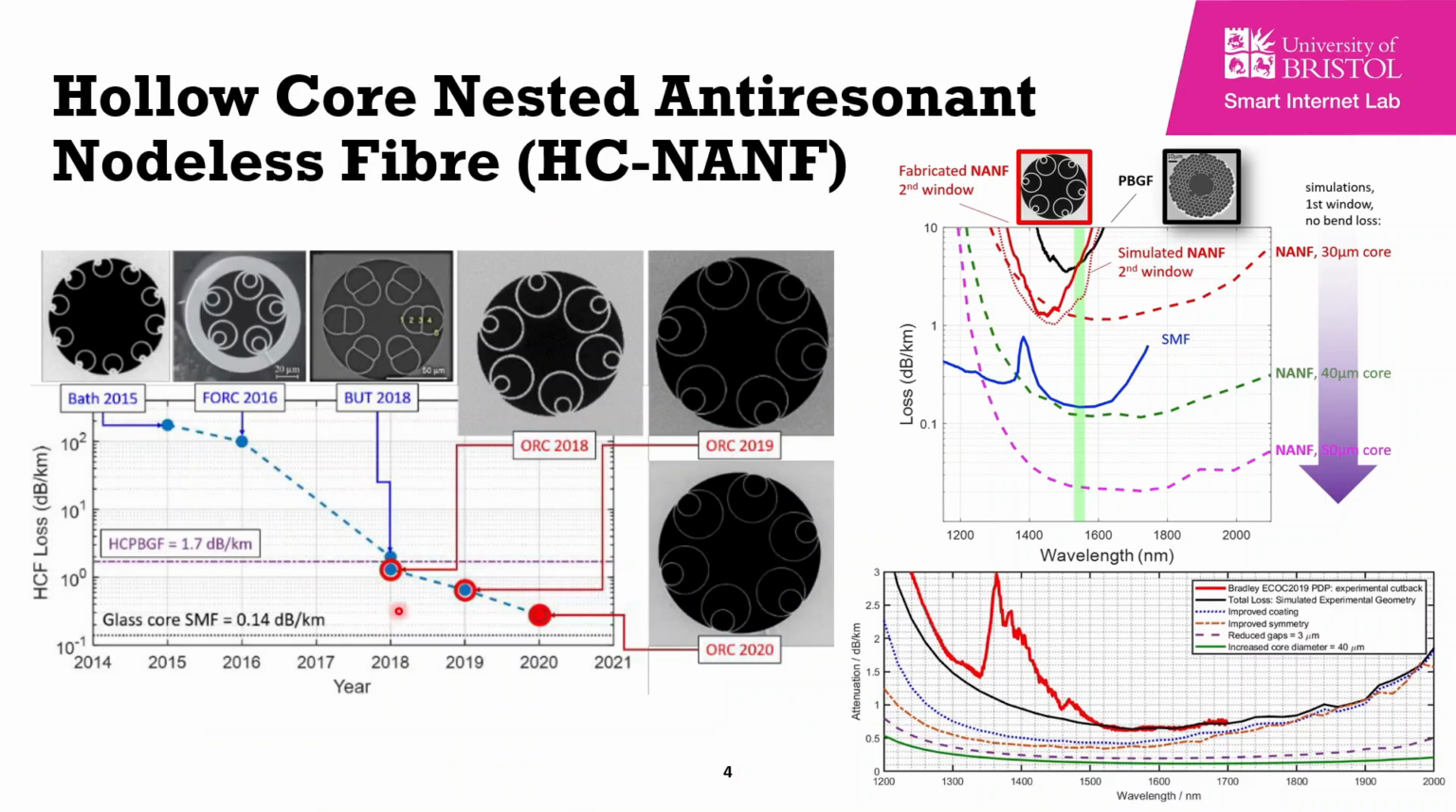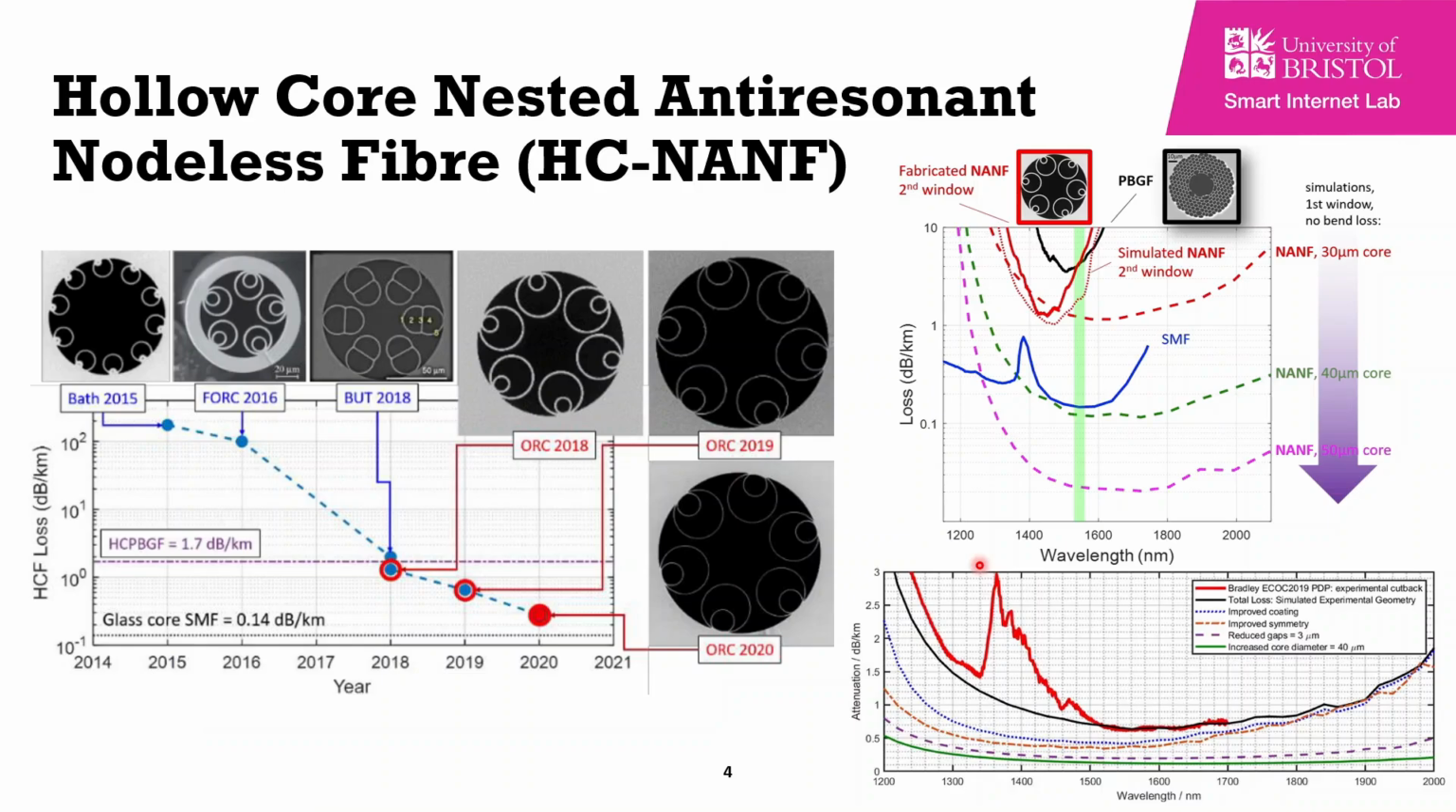The first fiber here has a loss of 1.13 dB per kilometer and is used for this experiment. The second fiber has a loss of 0.65 dB per kilometer, and these two fibers are compared in the next slides. The last fiber has a loss of 0.28 dB per kilometer.